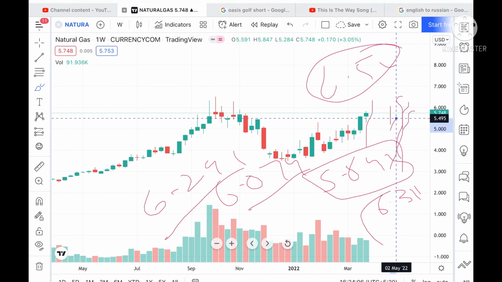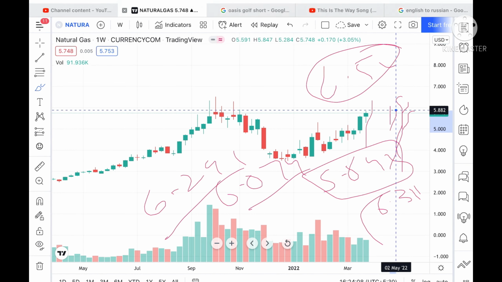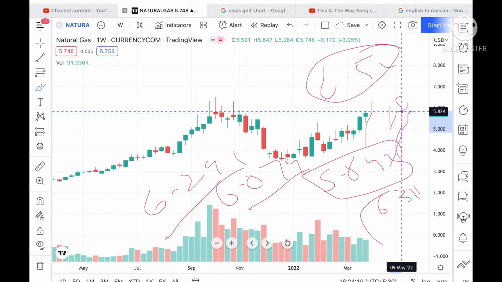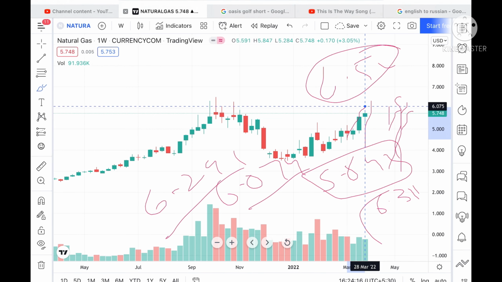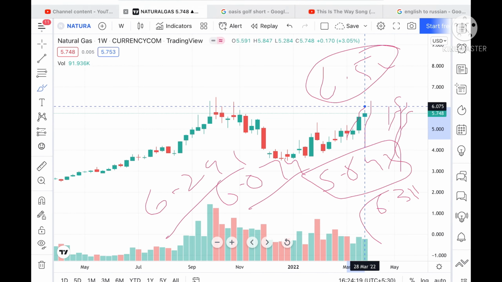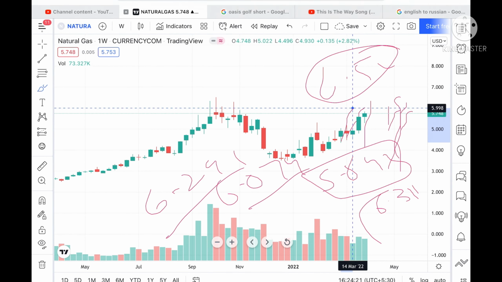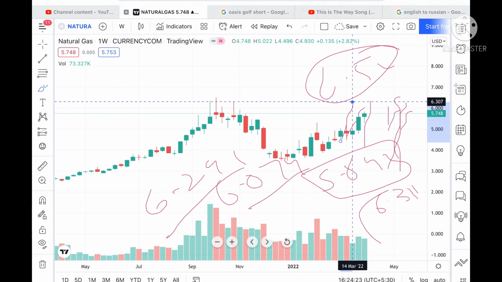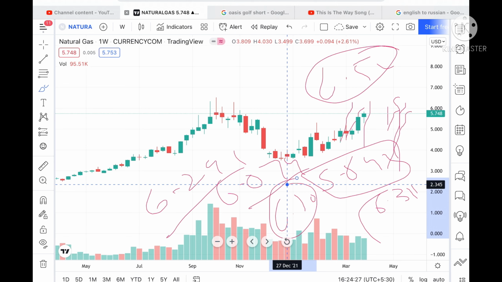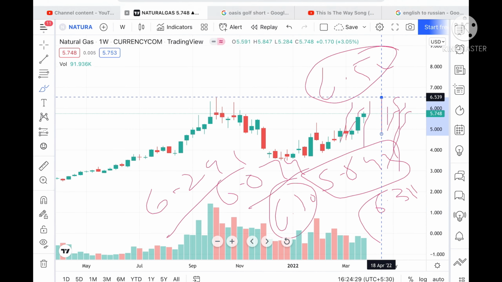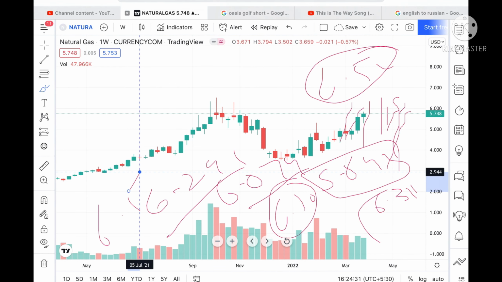Again I repeat, if the price sustains this level, then we can see it go to a level of 5.824, and from there further upside towards 5.921. If the price goes above this level, it can go further upside towards 6.075, and if it goes above this level, towards 6.307. And if this level sustains, then we can see it touch a level of 6.5.